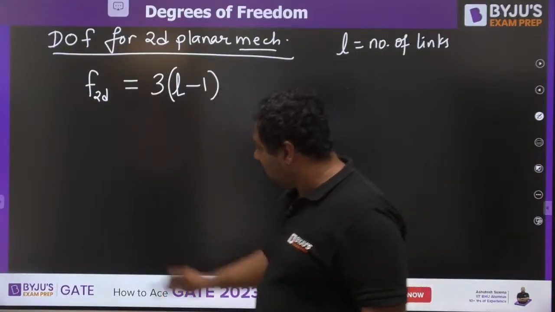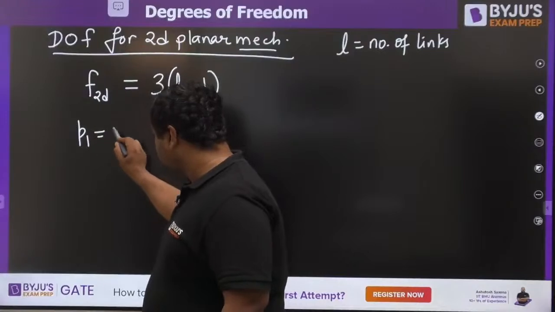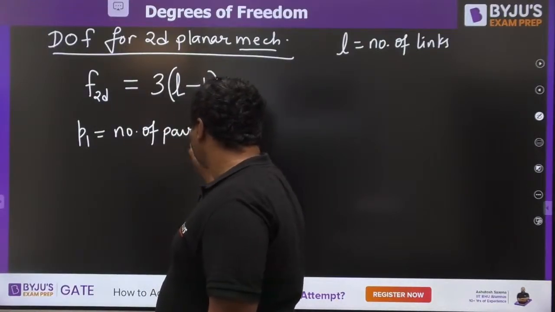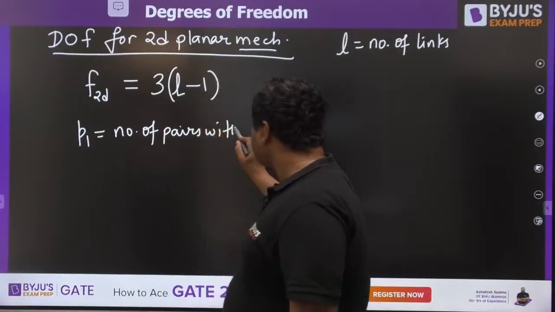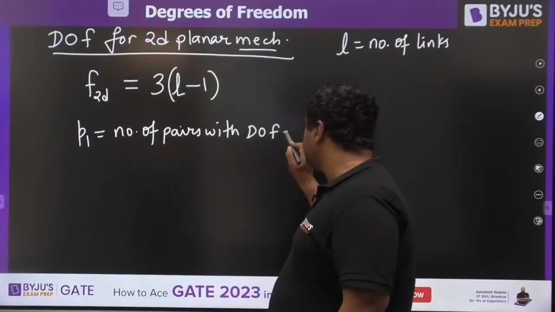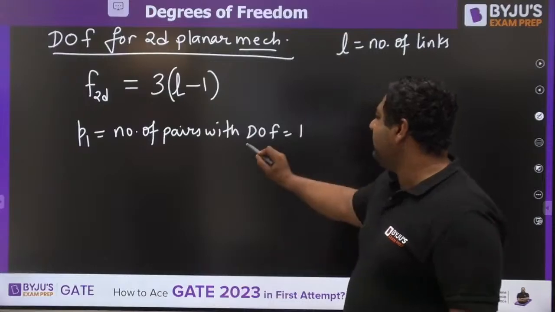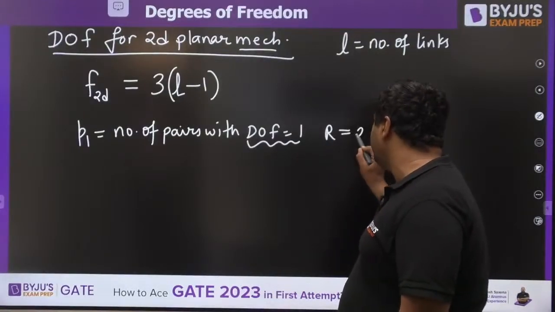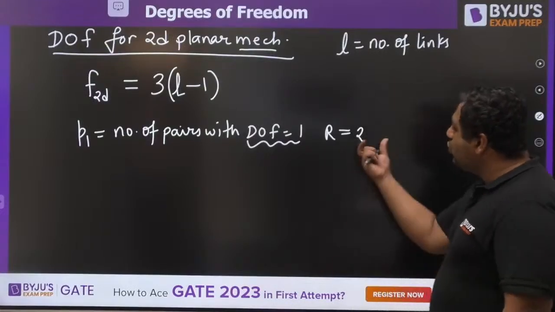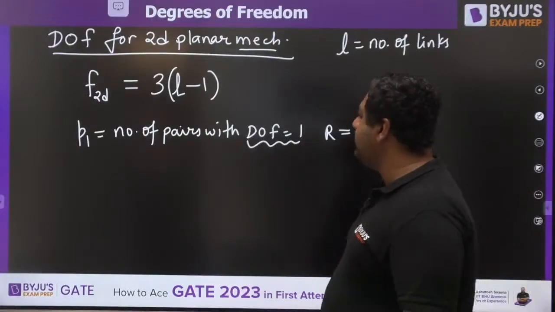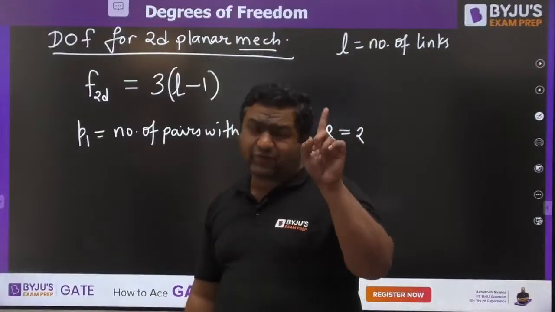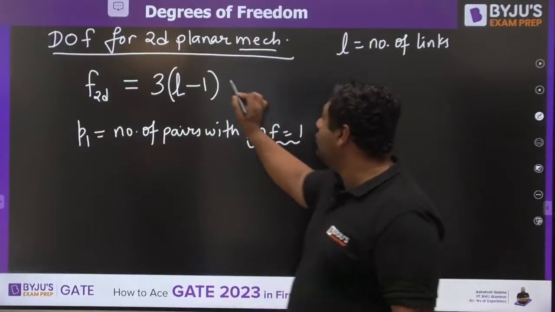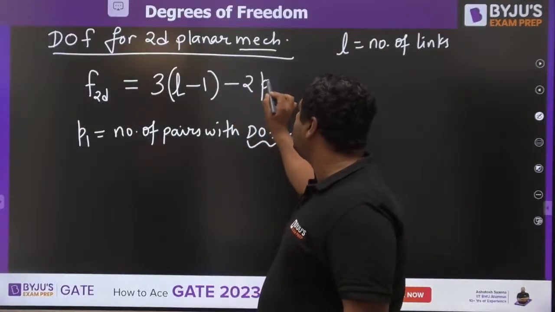My dear, now let us say P1 are the number of pairs with degree of freedom equal to 1. This time if degree of freedom is 1, degree of restraints or restrictions would be 2. So for one pair it is going to be 2 times P1, and you would write minus 2 times P1.